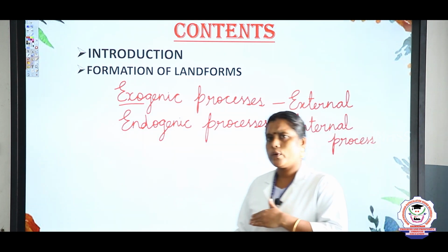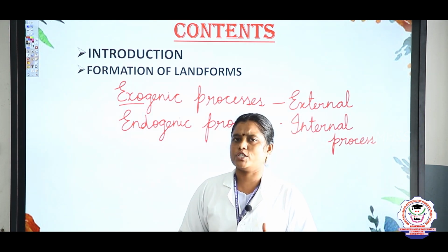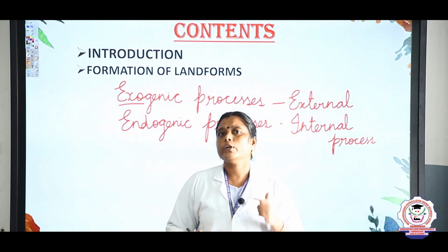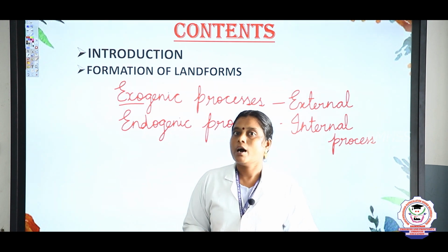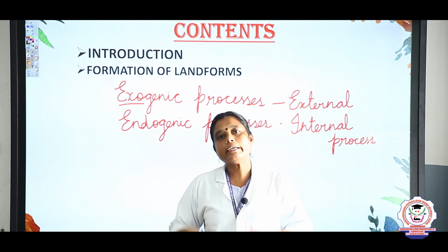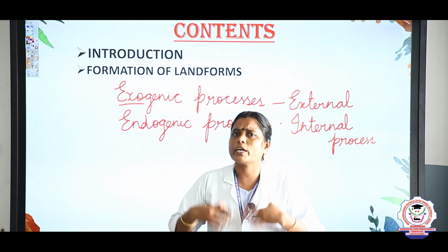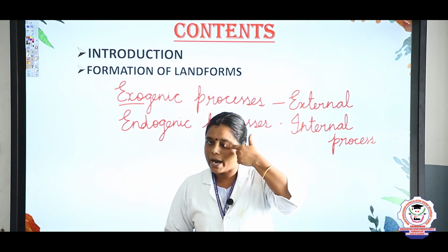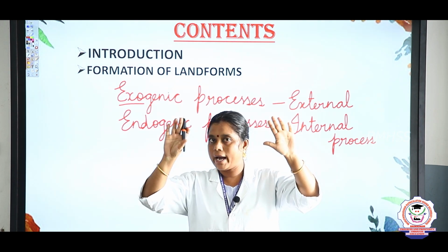Okay, so how should we understand easily, children? I'll give you an example. First of all, we know what external organs and internal organs are. Yes, our organs can be divided into internal organs and external organs. So what organs can we say for external organs? Like our eyes, nose, mouth, ears, hands, legs.